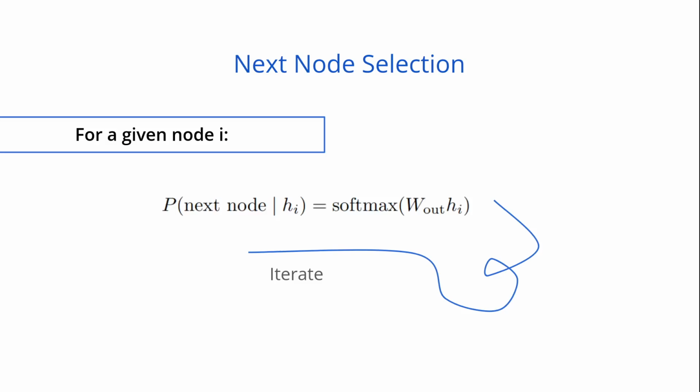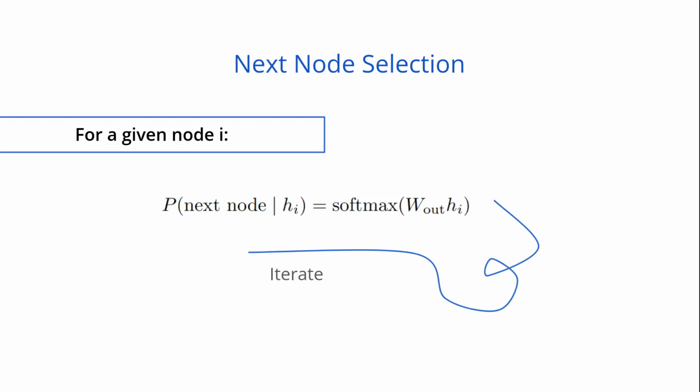Okay, once the embeddings are computed using GCN and GAT layers, the model predicts the next node in the path. For a given node i, the GNN predicts the next node by evaluating the embeddings of its neighbors. A softmax function is applied to compute a probability distribution over the neighbors. And we select the neighbor with the highest computed probability. This step is repeated with iterations until the goal is reached.